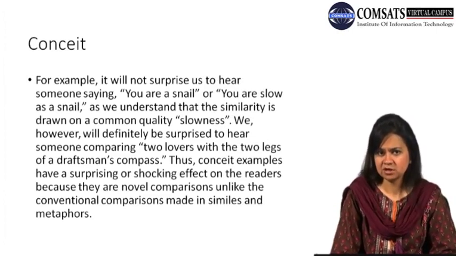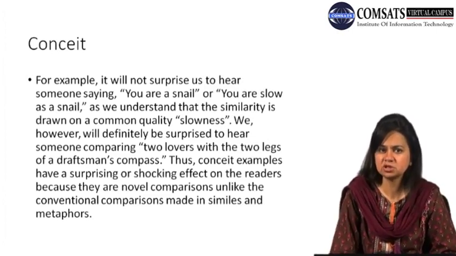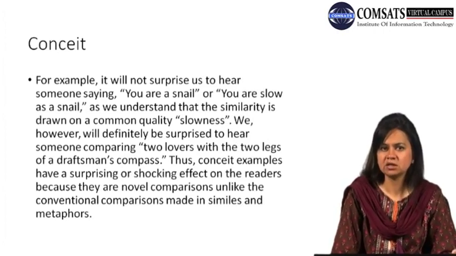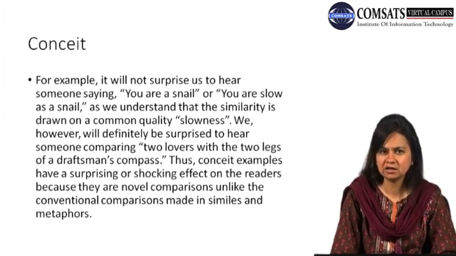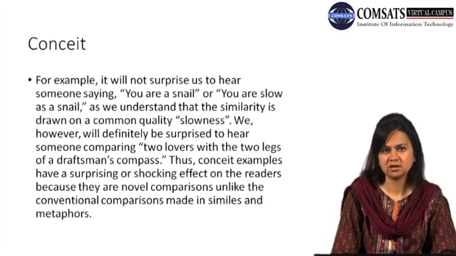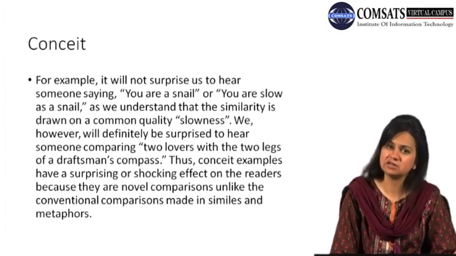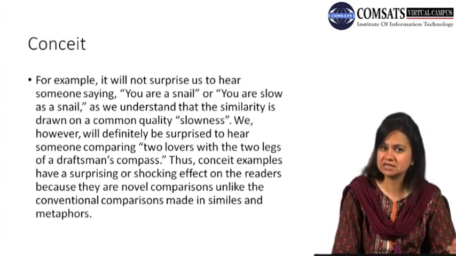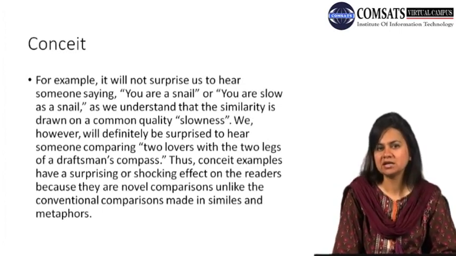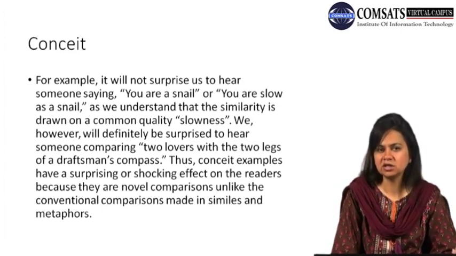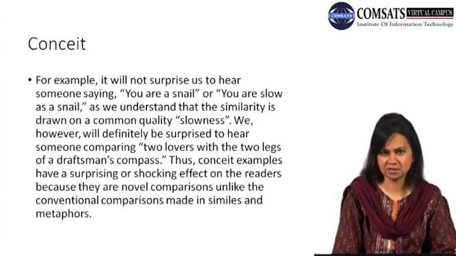So if a writer states that the completion of a circle depends upon the firmness of one leg and the movement of the other, he is making us feel convinced that the two lovers act in the same way the two legs of a compass act to complete a circle on a piece of paper. So this is how the incongruous seems congruous or believable on closer scrutiny or understanding.